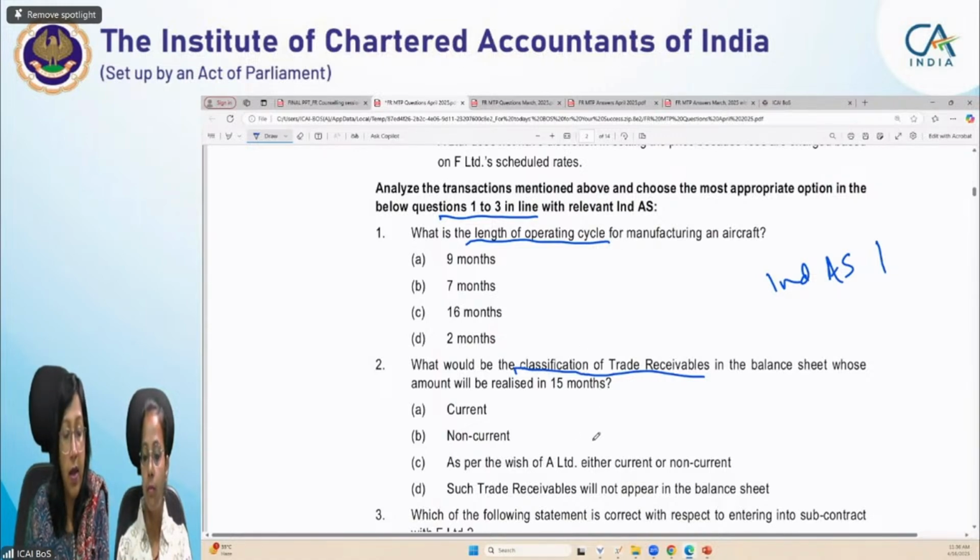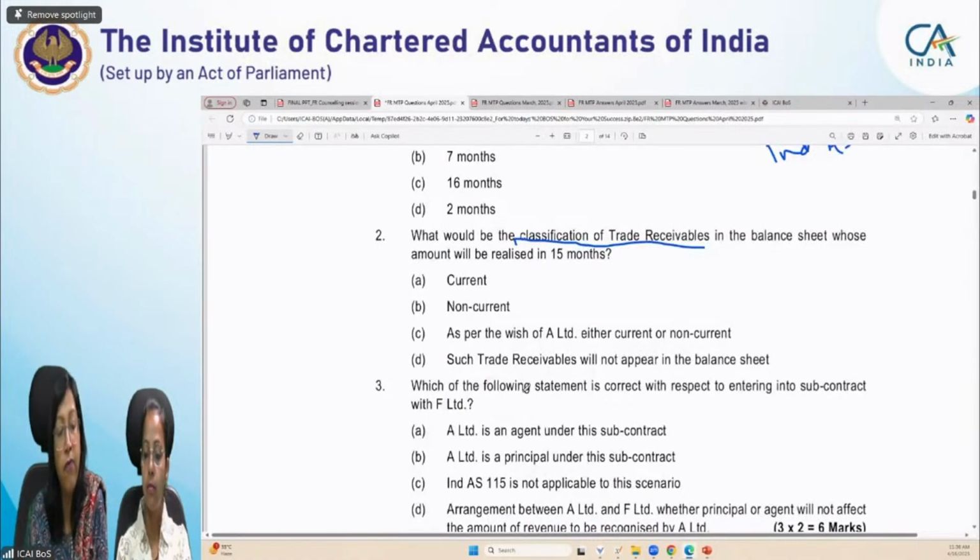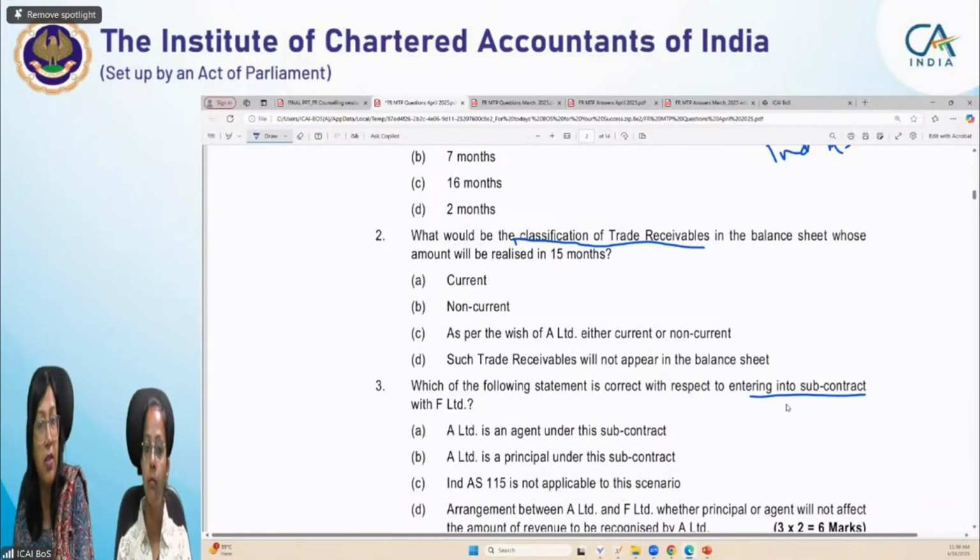Okay. And then third question is which of the following statements is correct with respect to entering into subcontract with F Limited? Here I'm not asking you which Ind AS is required, because a subcontract may be with respect to your Ind AS 115 also, it may be in relation to Ind AS 116 also, it may be with other standards also. So when there is possibility of 3 or 4 standards, there's no need to break your head. You can just go through the scenario and then we'll identify it.